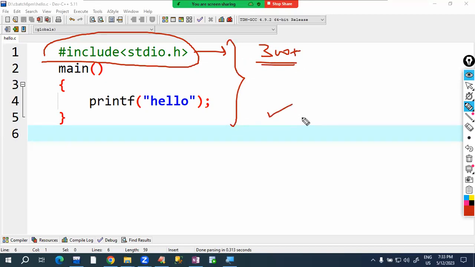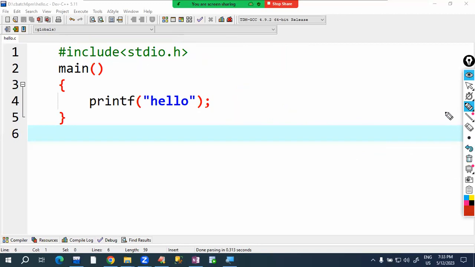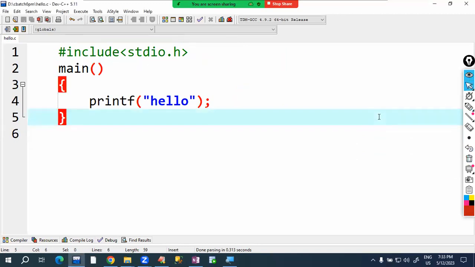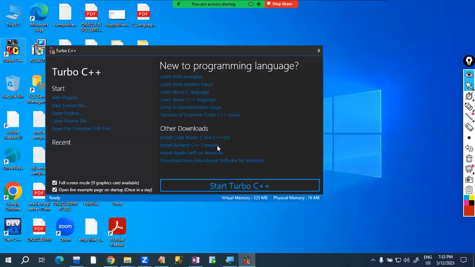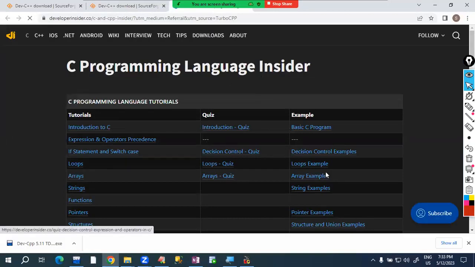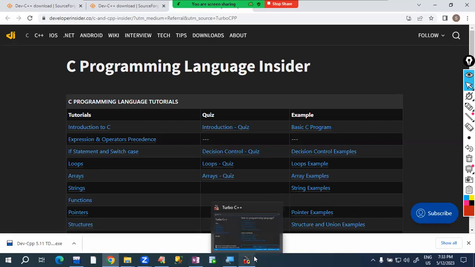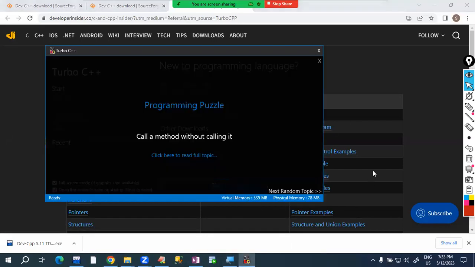After that, I'll stop the session. In my system Turbo C++ is already installed. Just like we downloaded Dev C++, you can download and install it. So I'm starting Turbo C++.